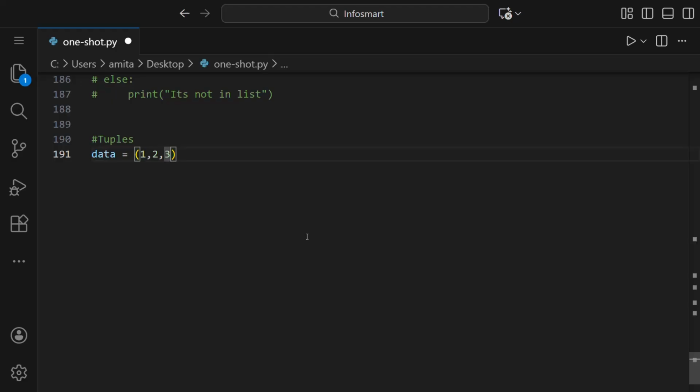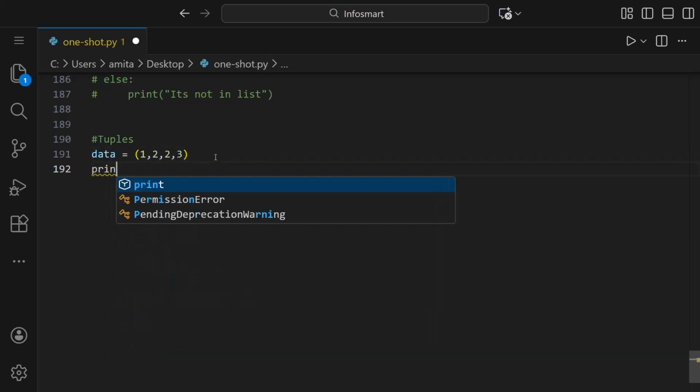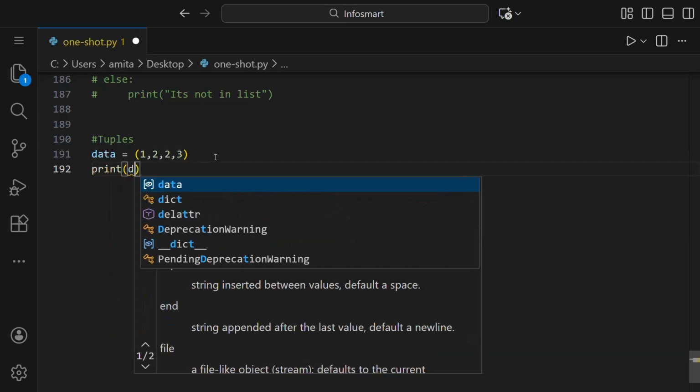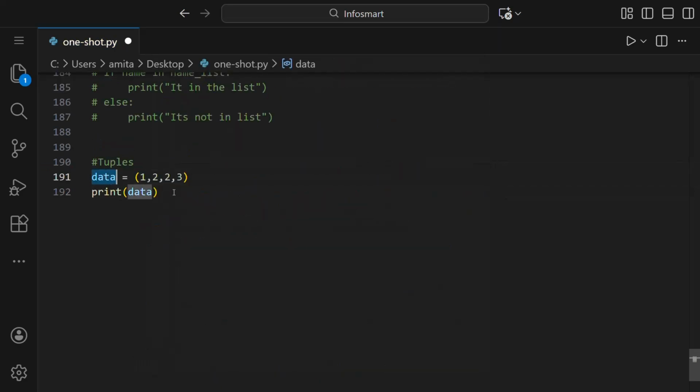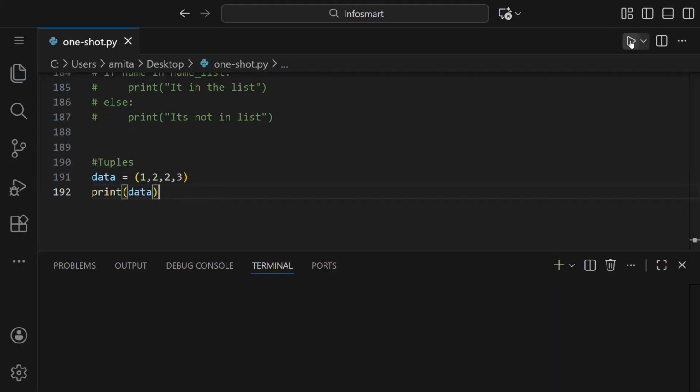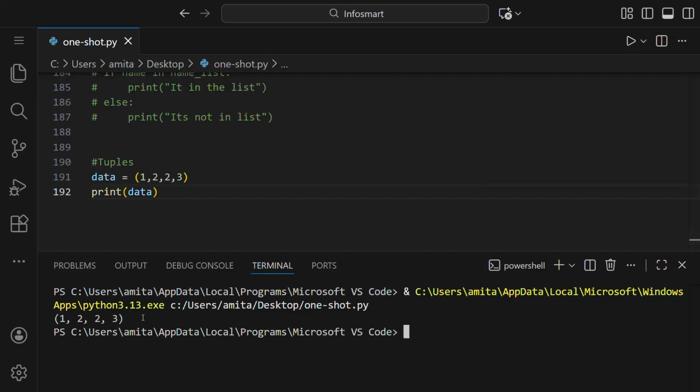Like if we say here 2 comma 2 and we print this. So here data is basically the name of a tuple. We can also name it my tuple or something like that. And here we are printing the data. Let us run this. You can see it allows duplicate values.